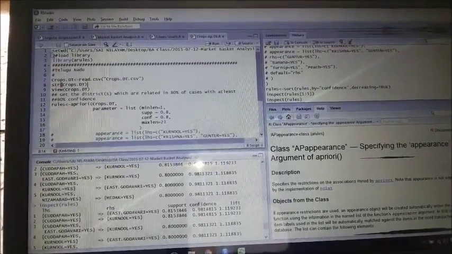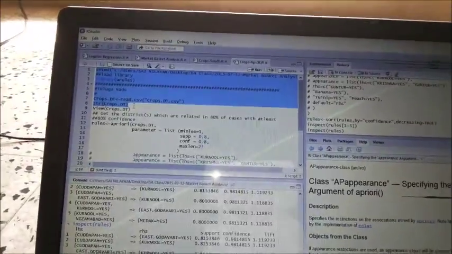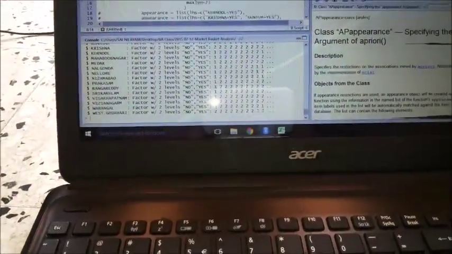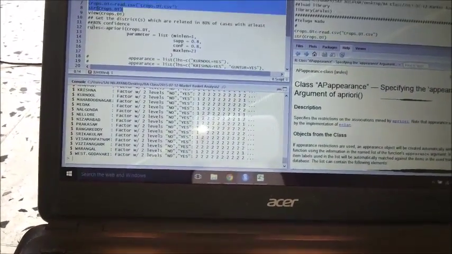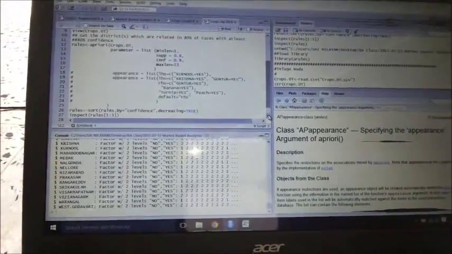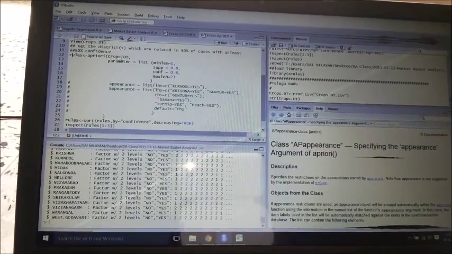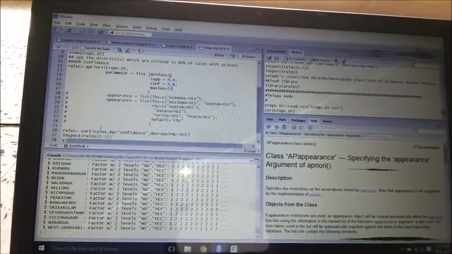So now let me run this. Control enter. We can see here below data being pulled up and ready for viewing. So now what I have done is that I have used the Apriori algorithm for crops.dt, and I have given a minimum length of 1 and a maximum length of 23.